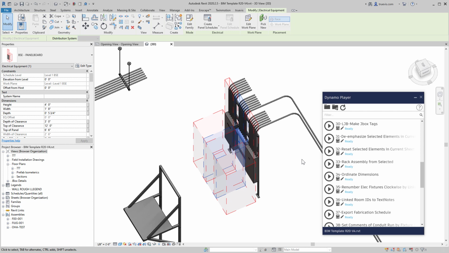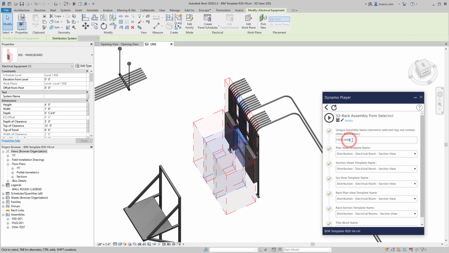Rack assembly from selected. This will take some elements, turn them into a Revit assembly, make a sheet, and put views on the sheet. Let's look at the inputs in the Dynamo player. Here we have the assembly name. We can change that for every assembly we want to make.